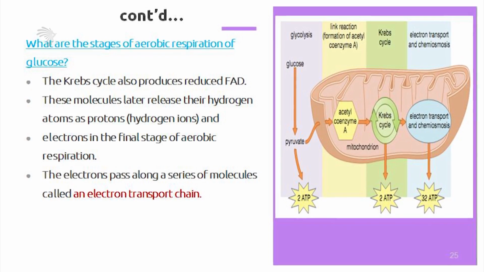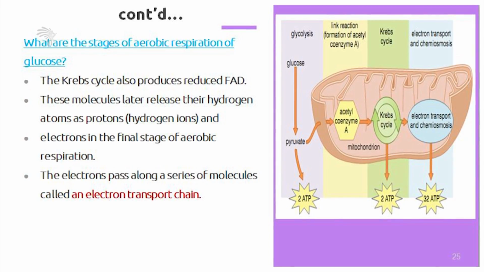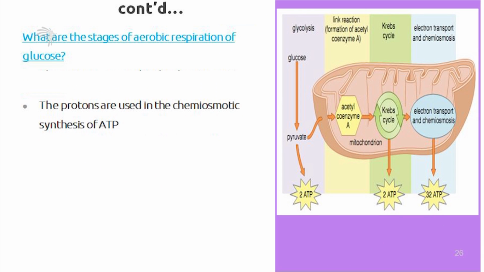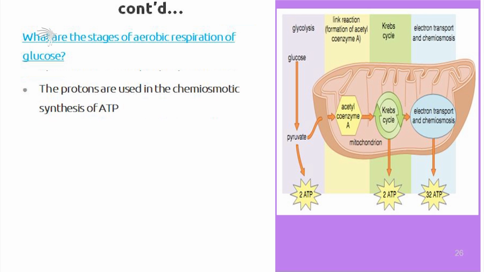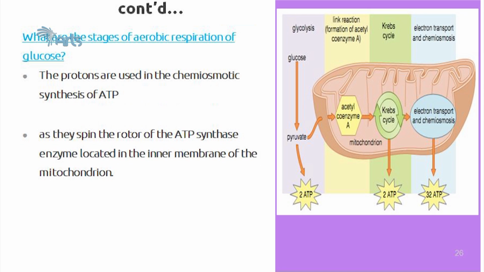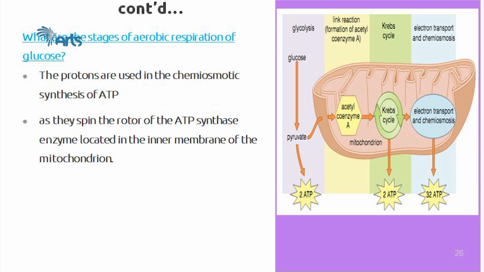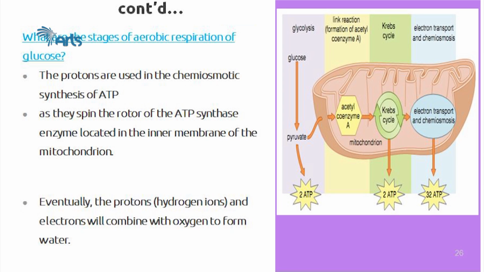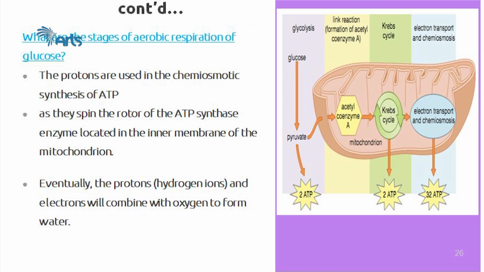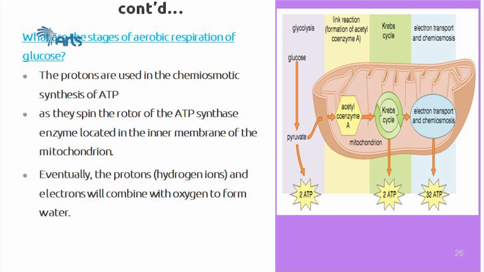So the electrons pass along a series of molecules called an electron transport chain. Here the protons are used in the chemiosmotic synthesis of ATP. They spin the rotor of the ATP synthase enzyme located in the inner membrane of the mitochondria. Eventually, the protons, the hydrogen ions, and the electrons combine with oxygen to form water.